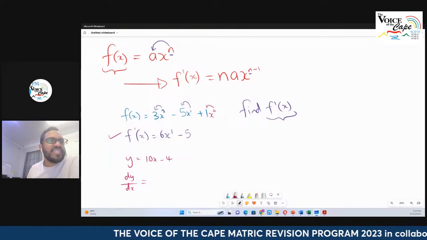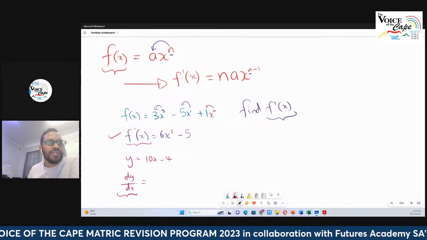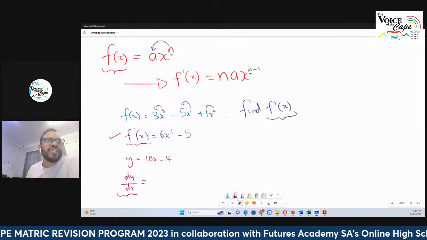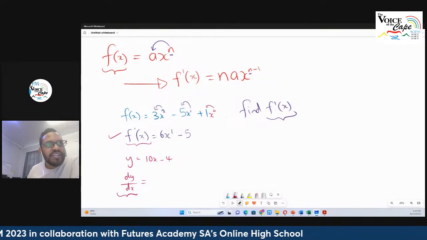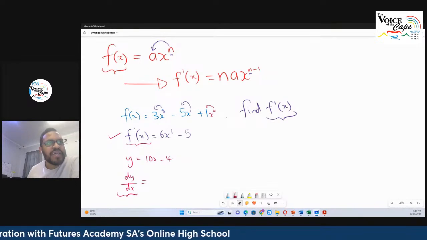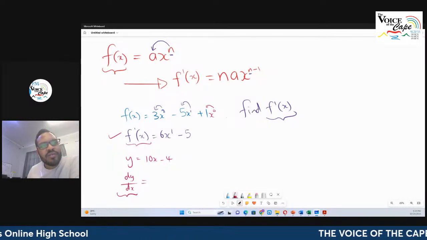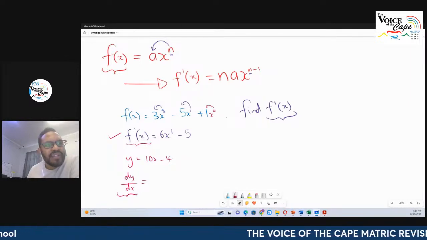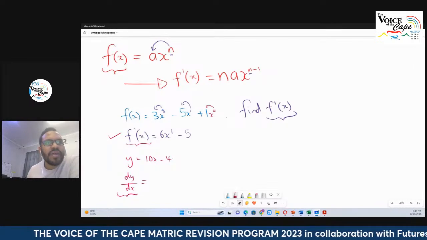Now here, this is the derivative, right? Now I'm going to tell you something else. This is also the derivative. So I'm exposing you to different notations. When we use f of x, then the notation that goes with that for the derivative will be f prime of x. If I name the function y and I only use it as y is equal to something, then I say dy, the derivative of y, with respect to x, dy by dx. This here means the same thing as this, okay?